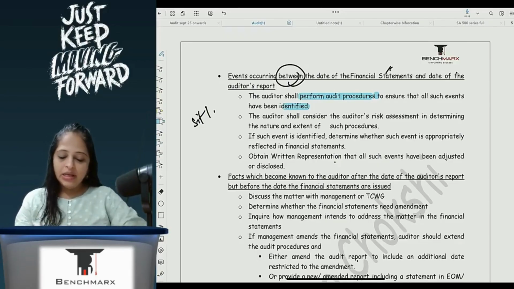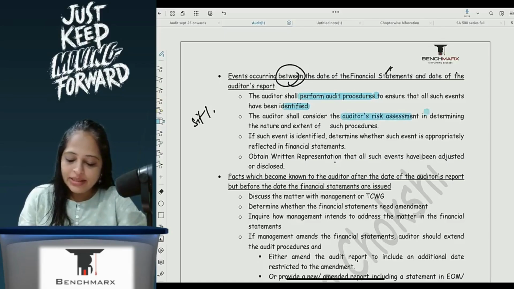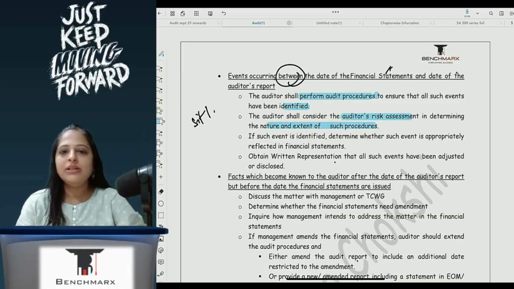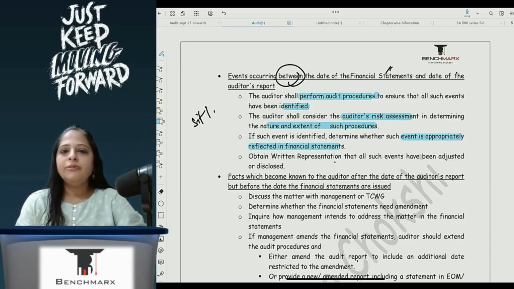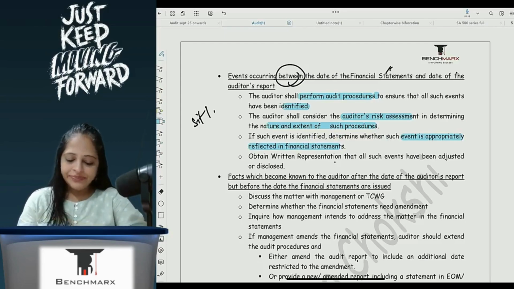Then consider the auditor's risk assessment in determining the nature and extent of such procedures. So he will assess the risk by performing audit procedures. If such event is identified, determine whether such event is appropriately reflected in the financial statement. Is it properly reflected in the financial statement or not is my responsibility.